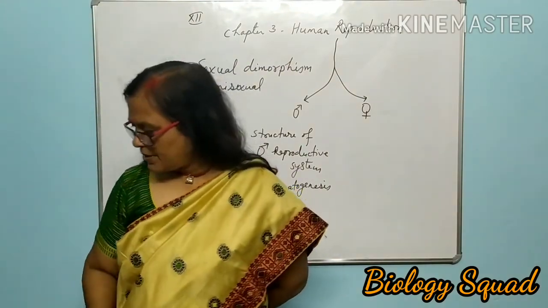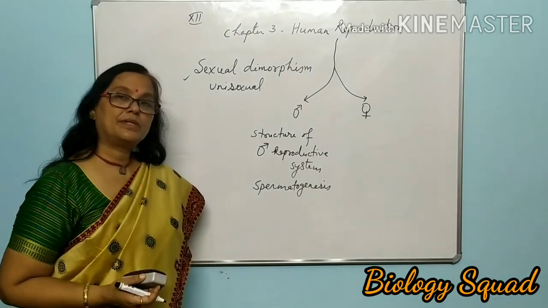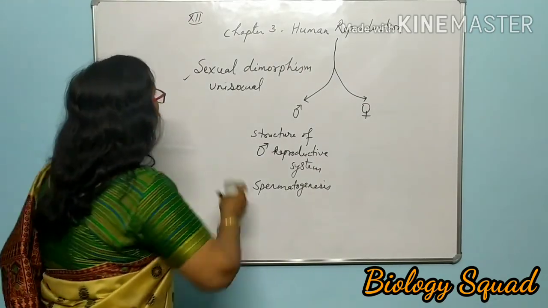Let us see. First of all, we will see the structure of the reproductive system of human beings.